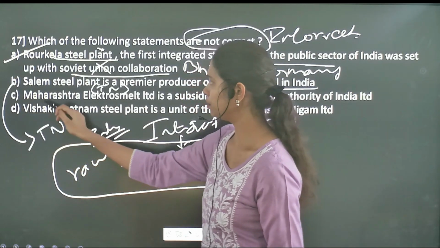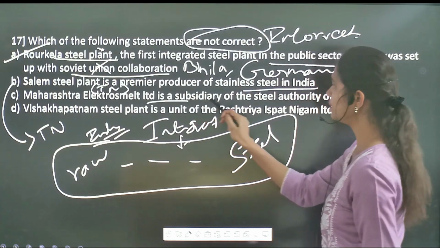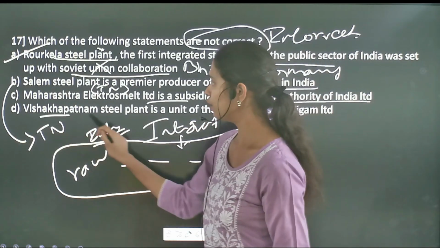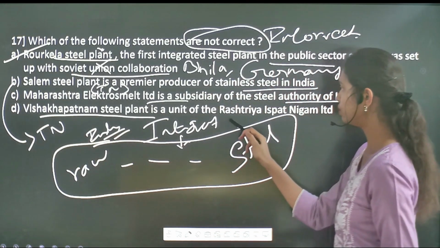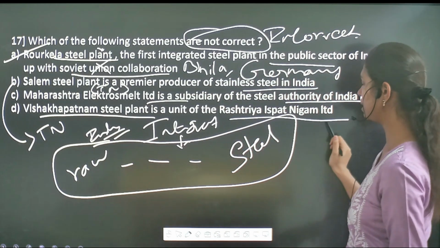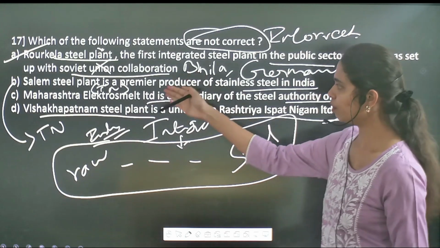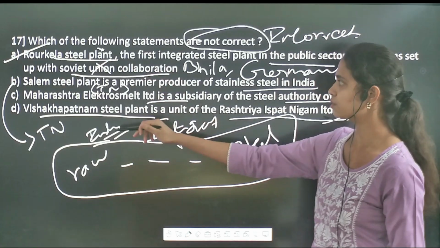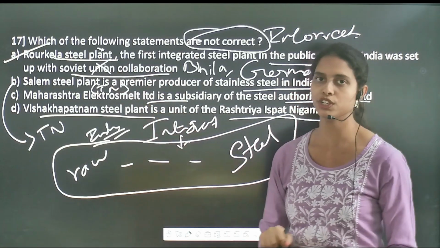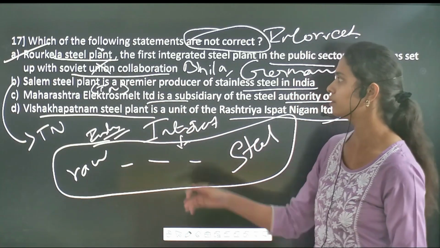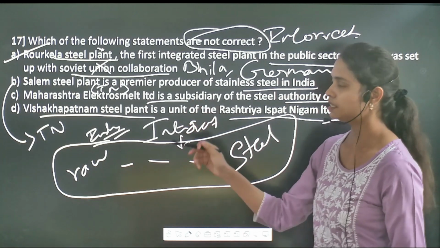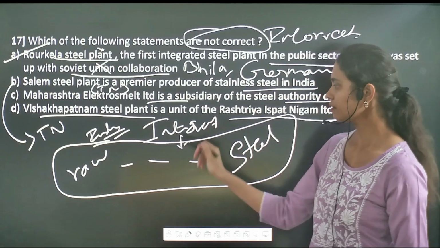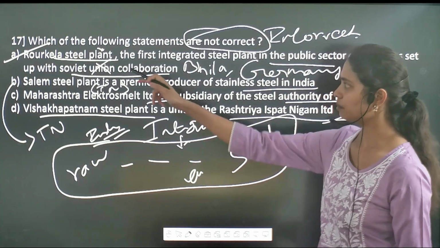Then followed by Maharashtra Electrosmelt Limited is a subsidiary of Steel Authority of India. It is also a correct statement. Followed by Visakhapatnam steel plant is a unit of Rashtriya Ispat Nigam Limited. So here, all of the last 3 options are correct. Option A is the incorrect one because this has been established in collaboration with Germany but not with the Soviet Union. So option A is the incorrect one, as the question has asked about choosing the incorrect statement. So option A is the correct answer.